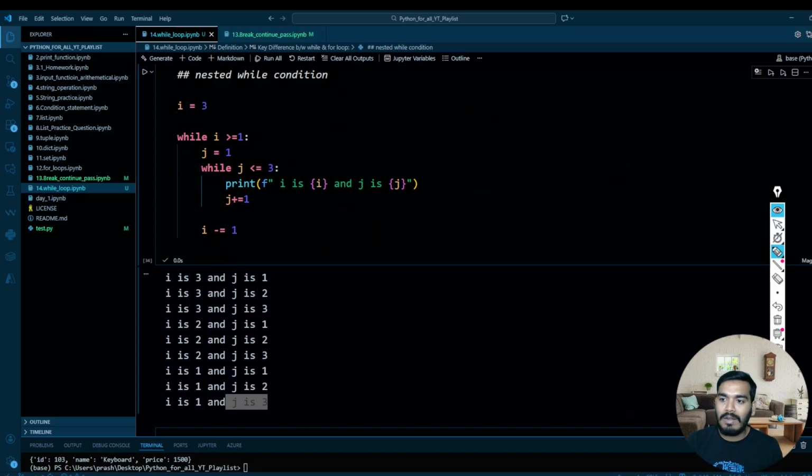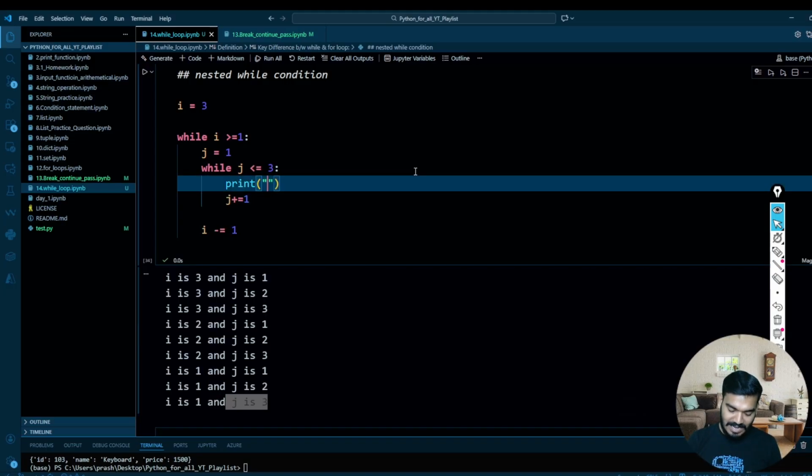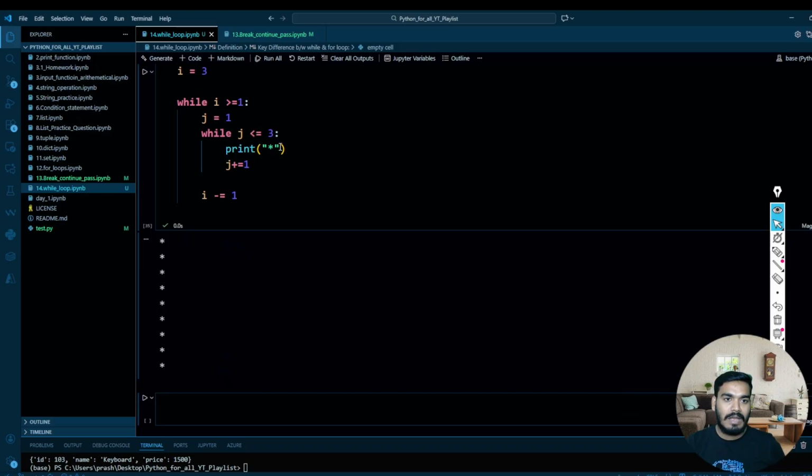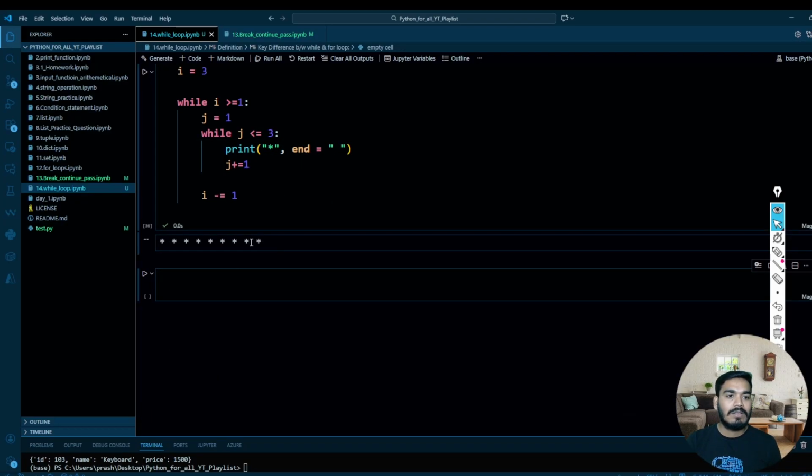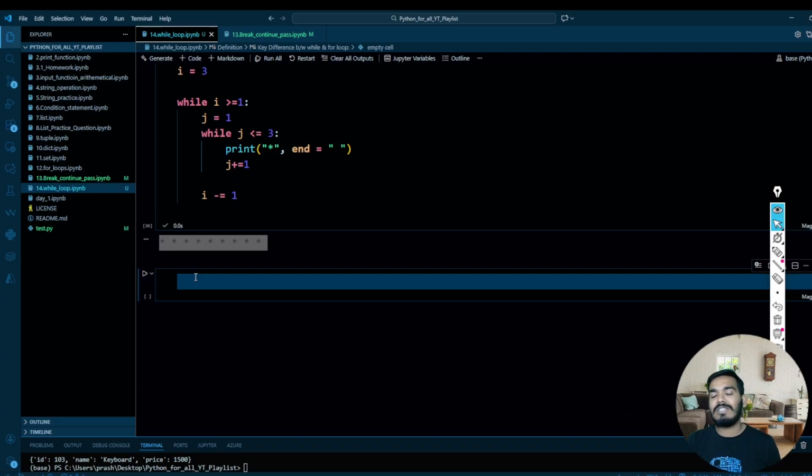Now if you want to make this some star pattern, that also is possible. You can just write over here end equal to C, right? So it's all a matter over here. Now I'll give you one homework: write a Python code using a while loop to make a right angle triangle star pattern. This is your homework, guys.